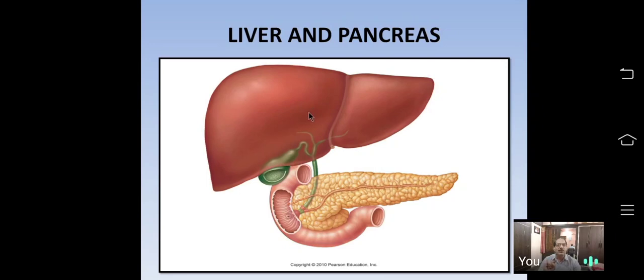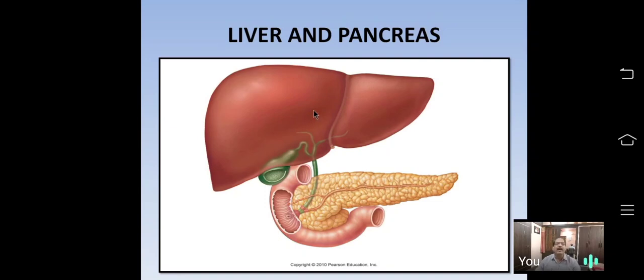If the liver is not functioning, the concentration of that golden yellow colored bilirubin will increase in the bloodstream, which leads to a disease called jaundice. That is abnormal bilirubin metabolism and excretion.